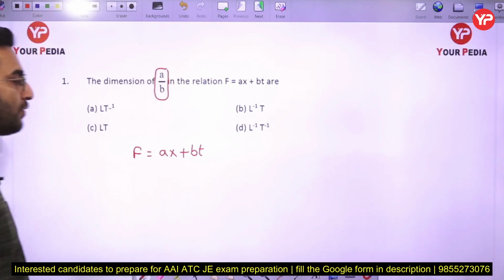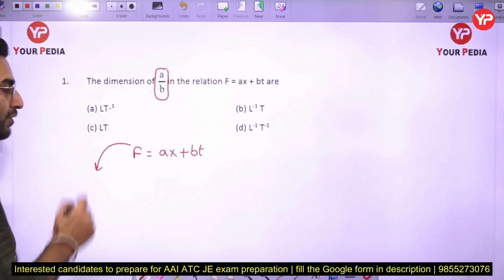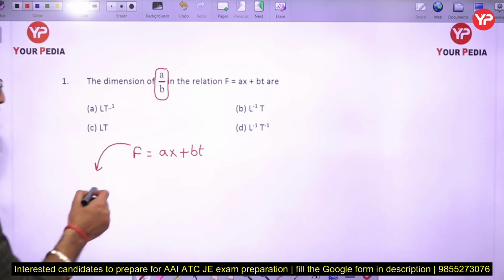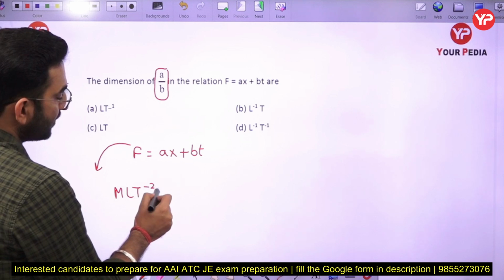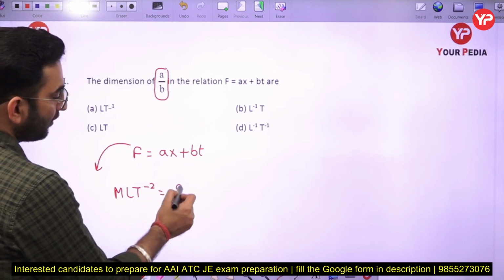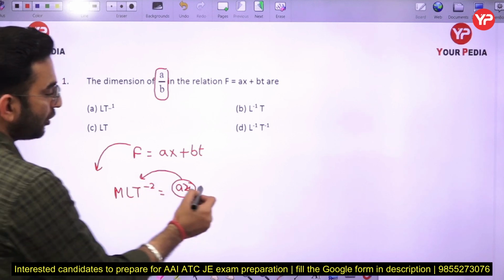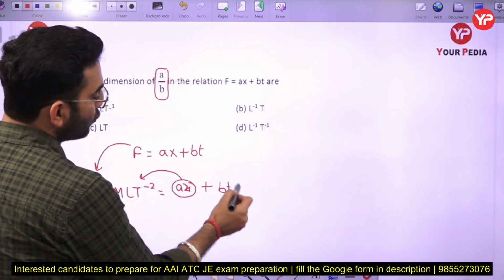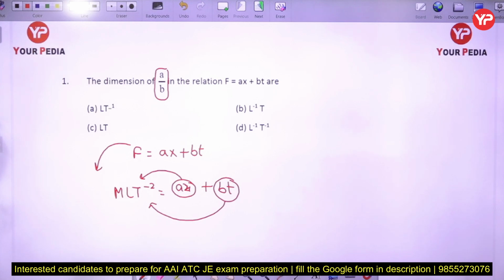On the left hand side we have a force, and force has the dimensions MLT minus 2. That simply means the dimension of AX as well as the dimension of BT both have to be equal to MLT minus 2 here.